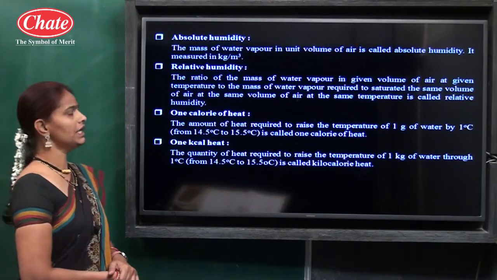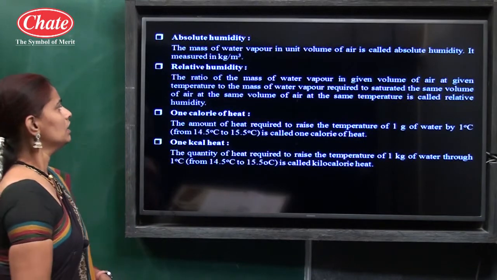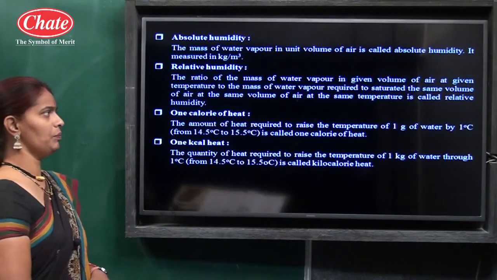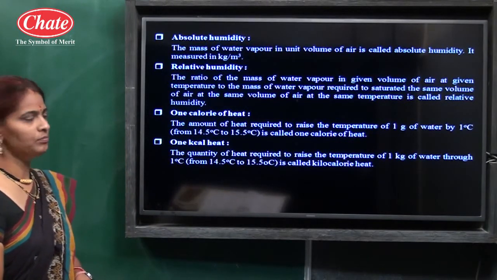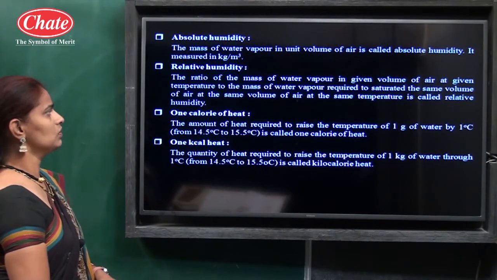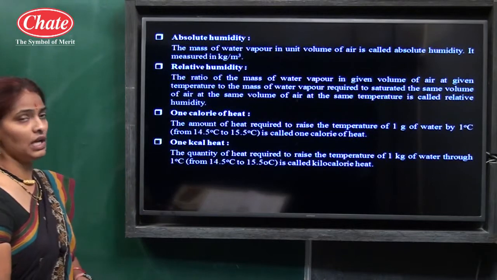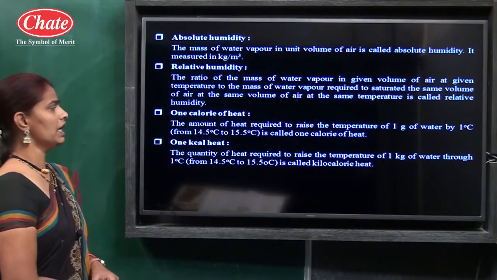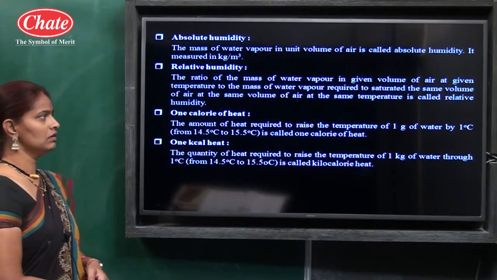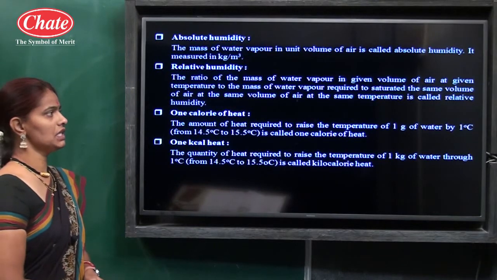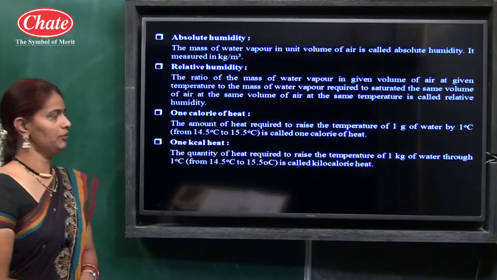Then the next term, relative humidity. The ratio of the mass of water vapor in a given volume of air at a given temperature to the mass of water vapor required to saturate the same volume of air at the same temperature is called relative humidity.